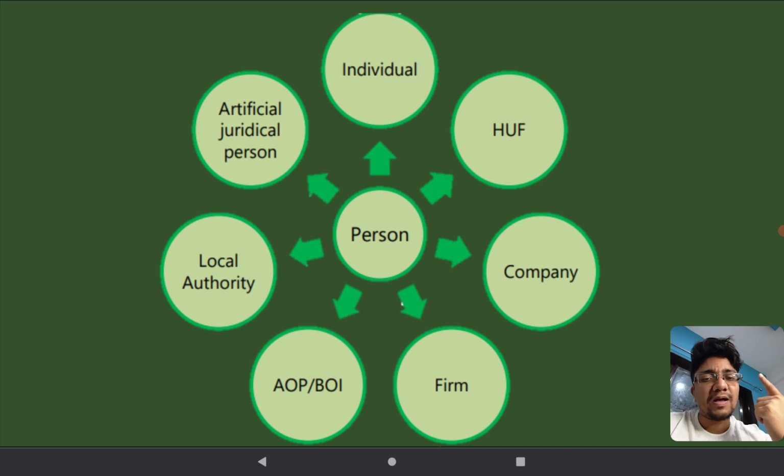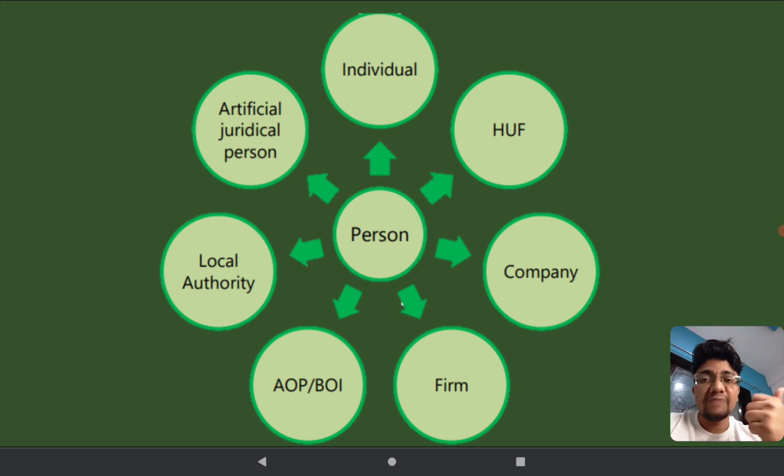Then a company formed under the Companies Act, that is also a person, an artificial person. Then a firm, if it is not a company, should be a partnership firm formed under the Partnership Act, 1932. That is also a person. Then AOP or BOI. AOP is an association of persons and BOI is a body of individuals. Like if 3-4 individuals come together forming a small business for a certain purpose or for a certain time being, that is also a person. In total, combined together, that becomes a body of individuals.